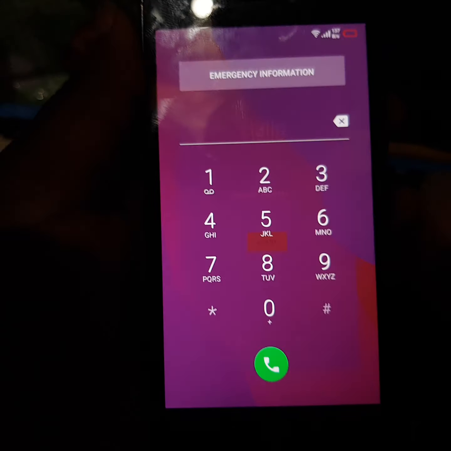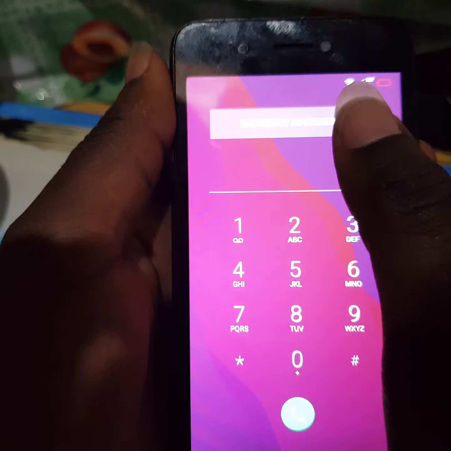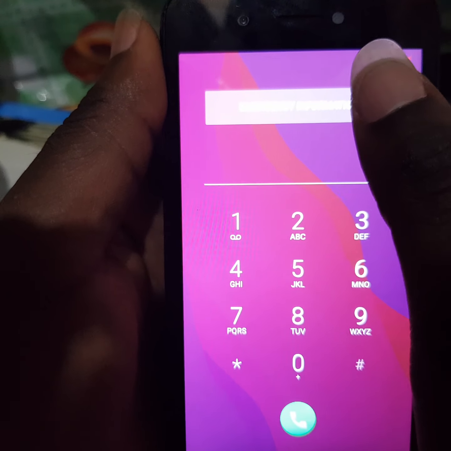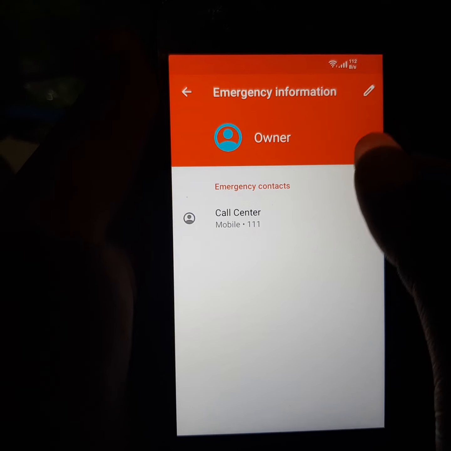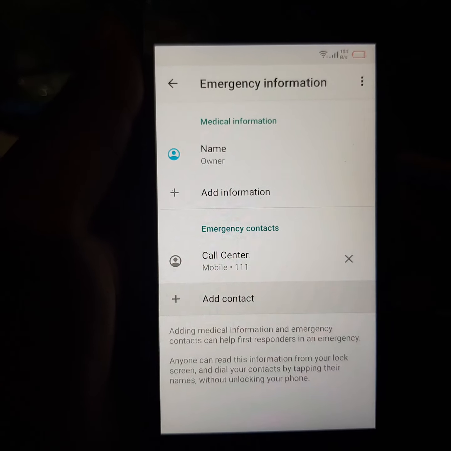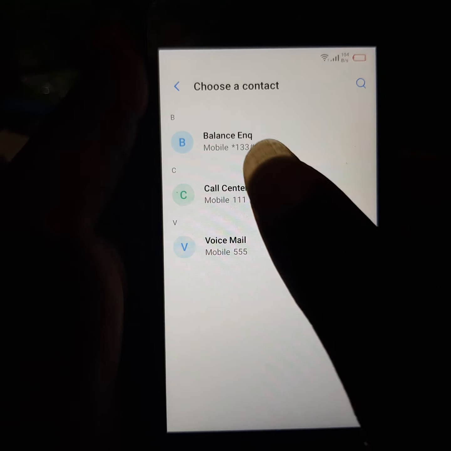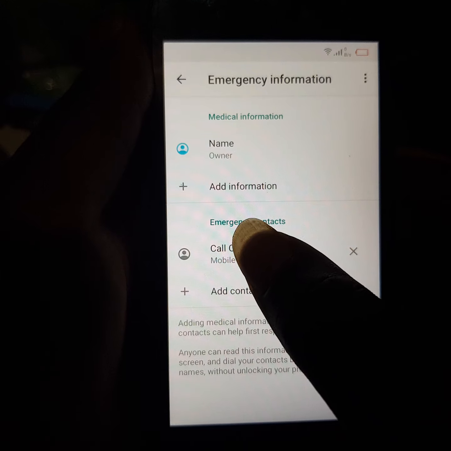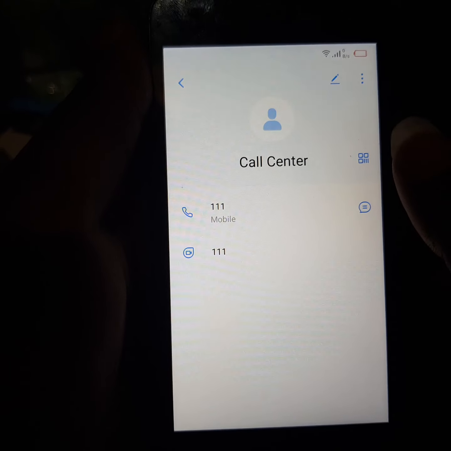So you go to the emergency call, click on the emergency information. Click on the edit. You may add a contact. You choose any. I choose call center. Then you tap on the call center.